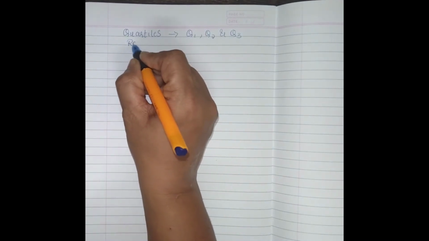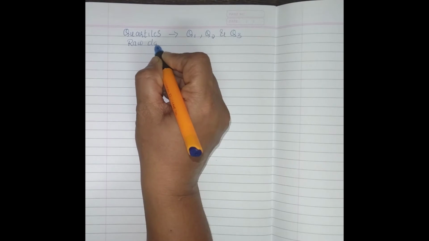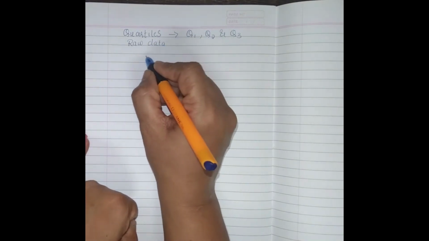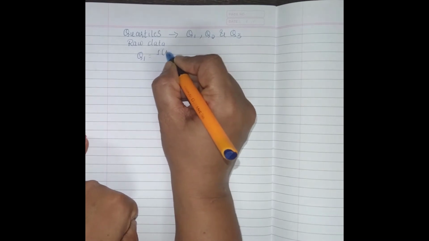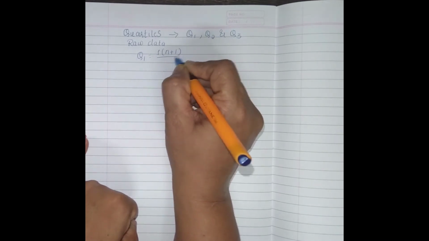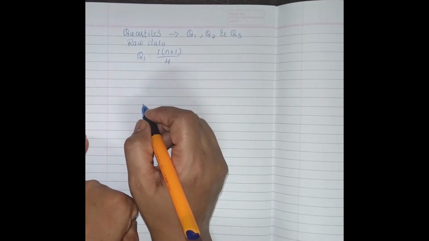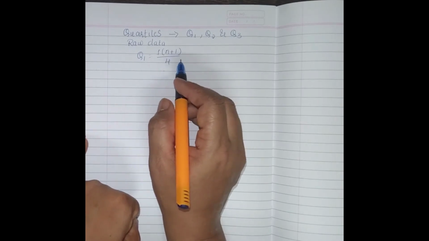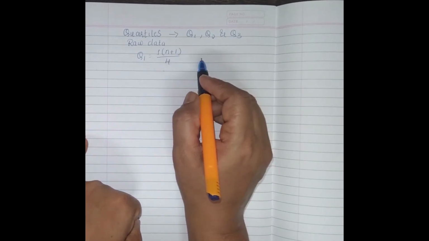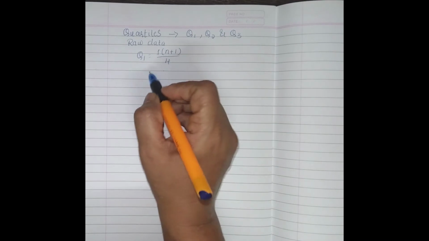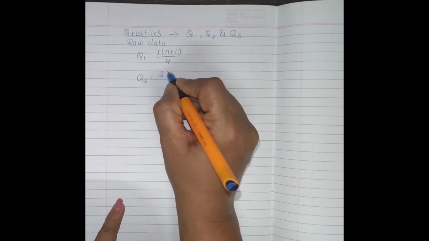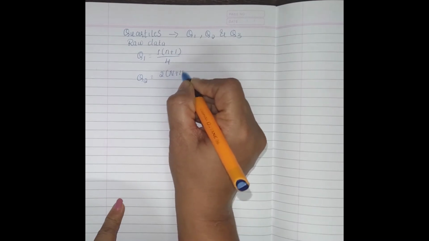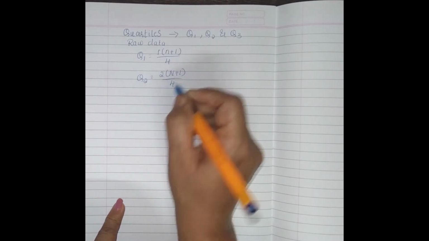For raw data, the formula is Q1 equals 1 into n plus 1 divided by 4, with the data in array form or ascending order. Q2 equals 2 into n plus 1 divided by 4.